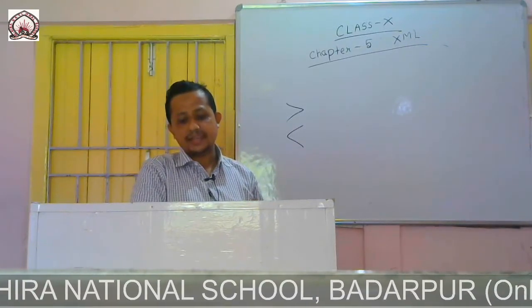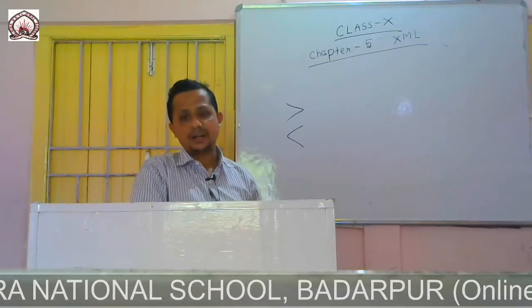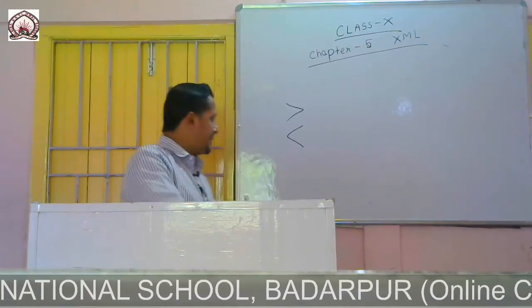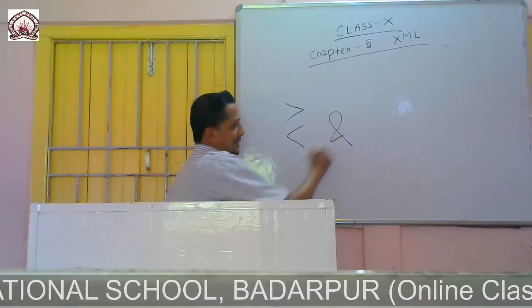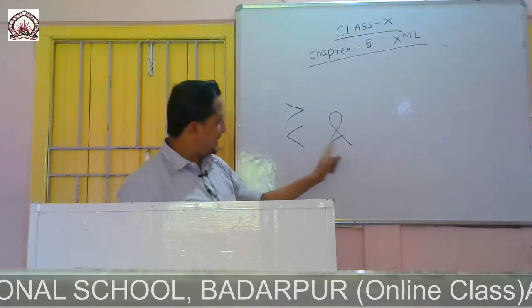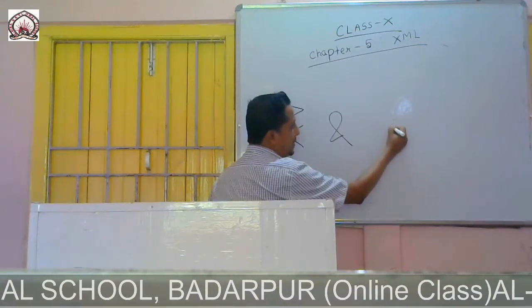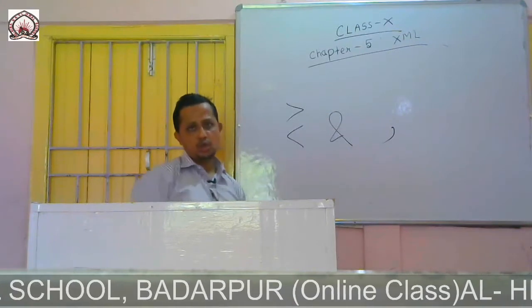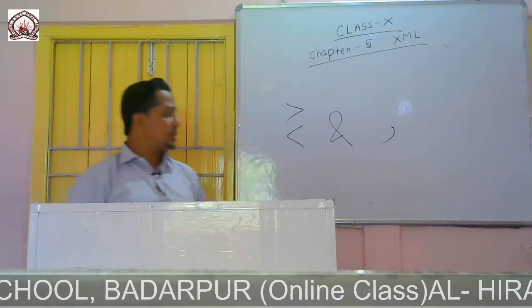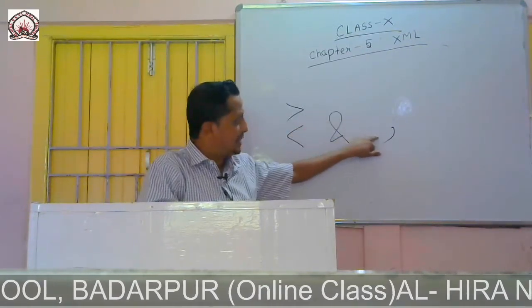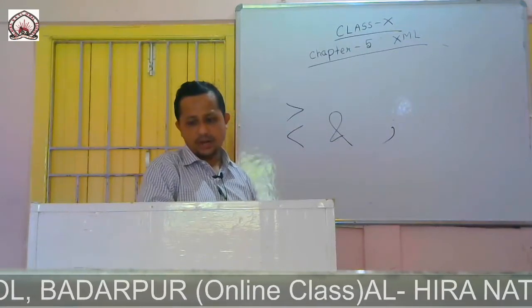The entity consists of three parts: ampersand, then the name of the entity, and then we give the semicolon. So the predefined entity consists of three parts: ampersand, name of the entity, and the semicolon.